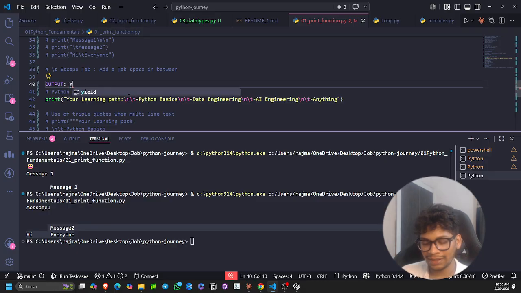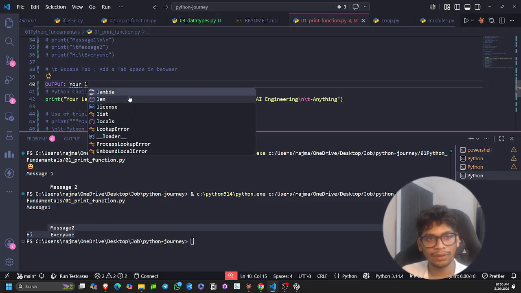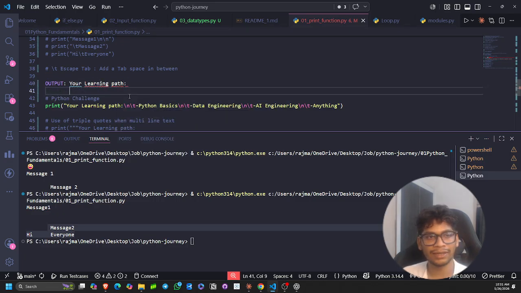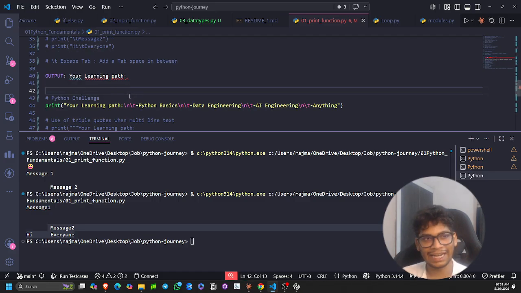What we are expecting here is that your learning string should be this. Your learning path, this is the output we are expecting: one new line, then one new line, then there will be one more space and tab also.